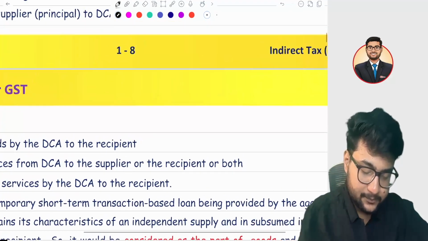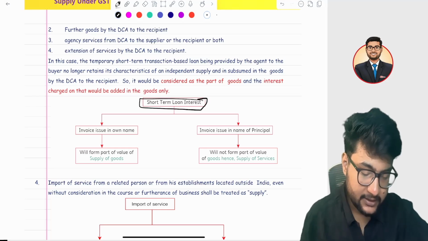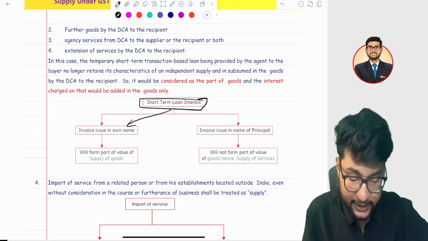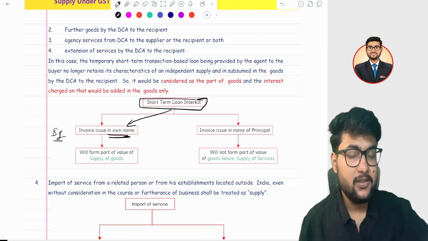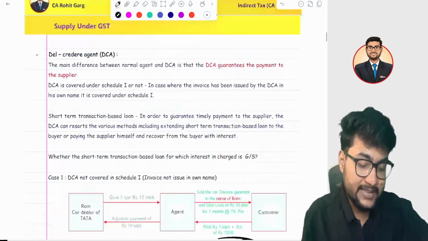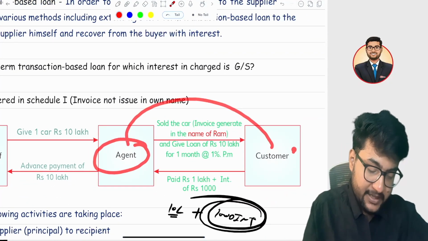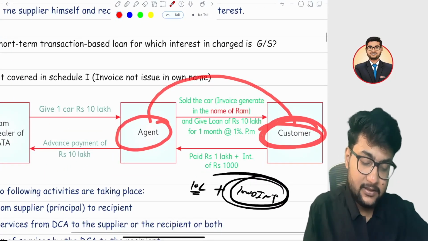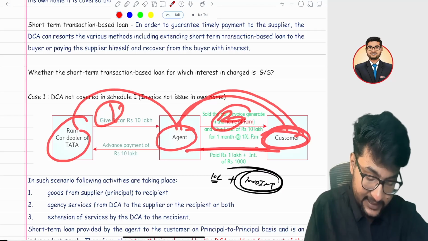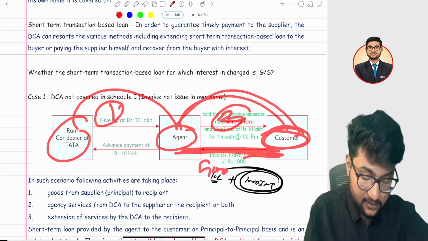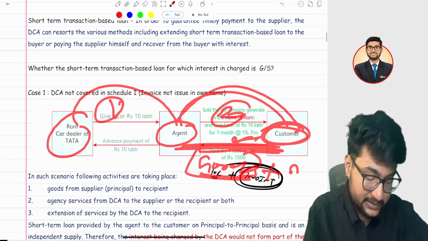So let's jump to a summarized form. In case of a short term transaction based loan, if there is a Schedule 1 transaction, meaning the invoice is issued in his own name, I can say now there is a supply between the agent and the customer, because in principal-agent the transaction will be like this to this to this. So there is a transaction between them. It is a supply of a car, meaning goods, and here they are also providing you the short term loan, meaning services.